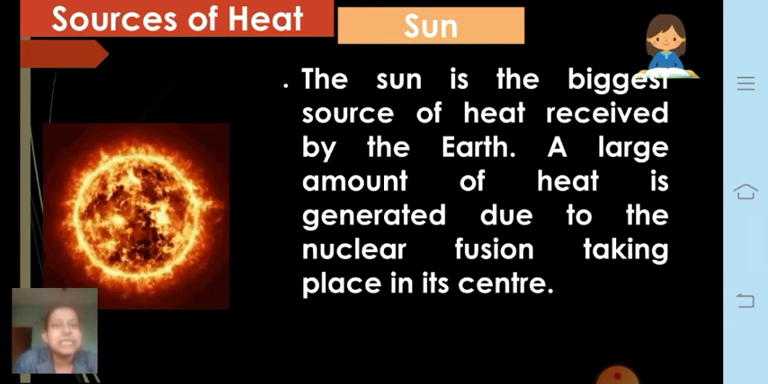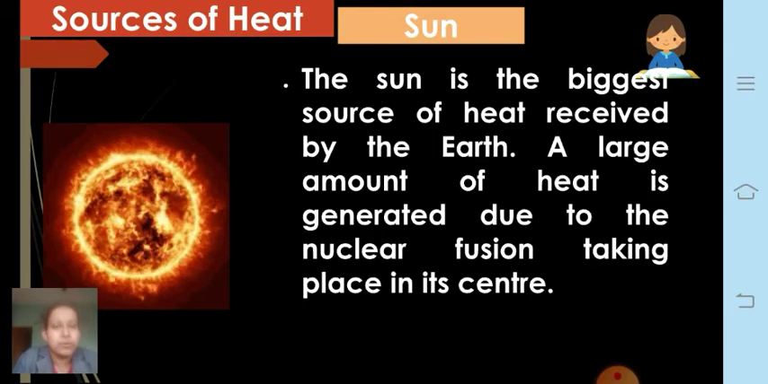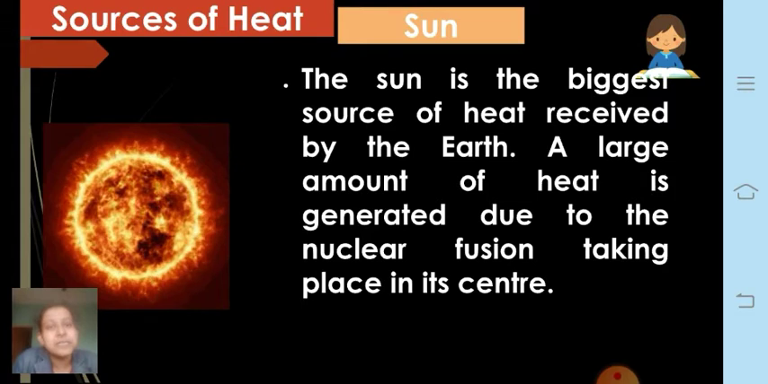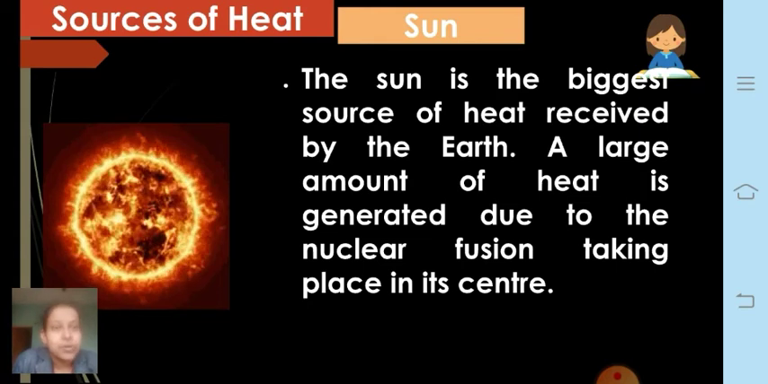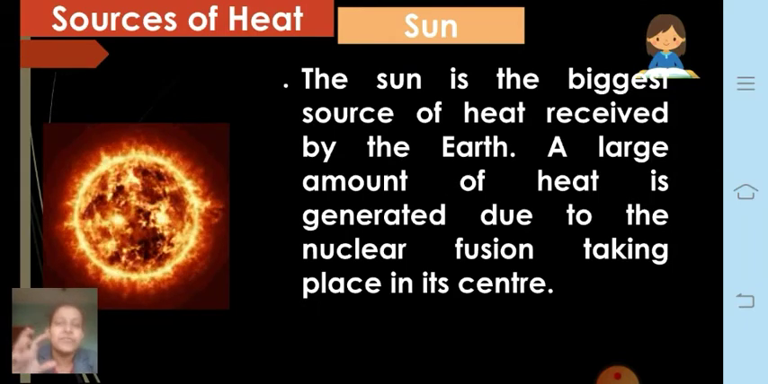You know that the sun is the ultimate source. Ultimate source means it is the only source from which all the other objects in the solar system get heat as well as light, and therefore since the sun is the only source which gives energy to others, we say the sun is the ultimate source of energy. So the sun is the biggest source of heat received by the earth, more than others.